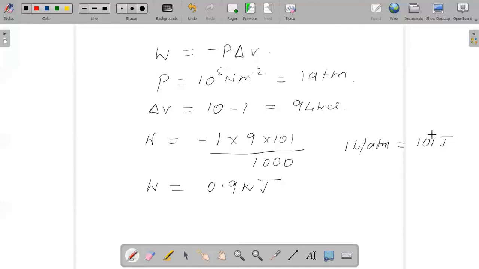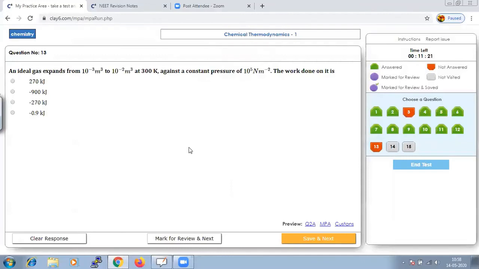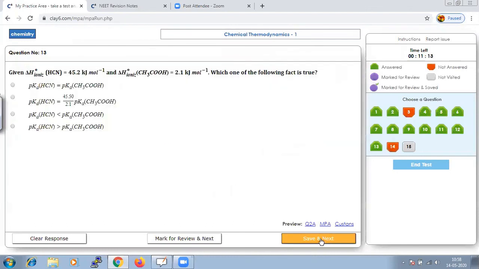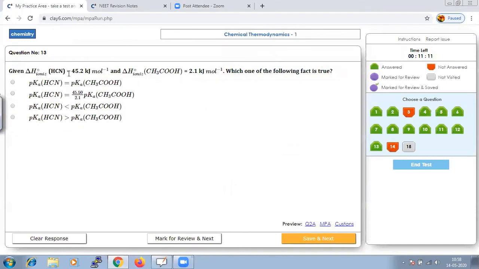We need to convert that. Hence, let us see if we have 0.9 kilojoule as the answer, and it is a negative value. Save that and go to next. Given delta H ionization of HCN, ionization of CH3Cl, which one of the following facts is true, we need to find out.